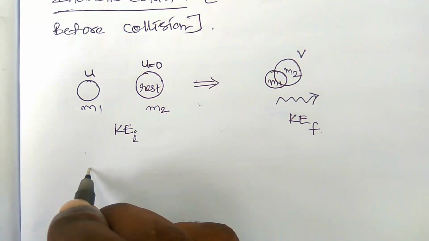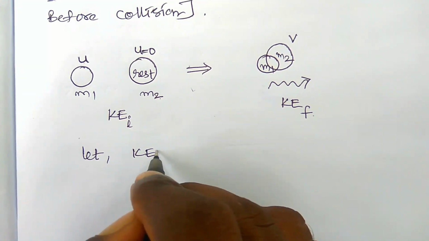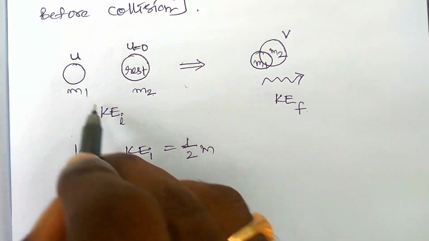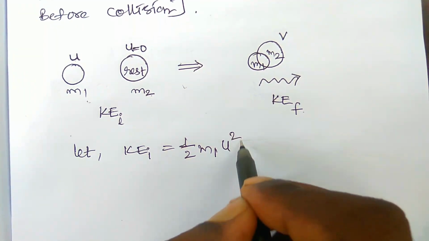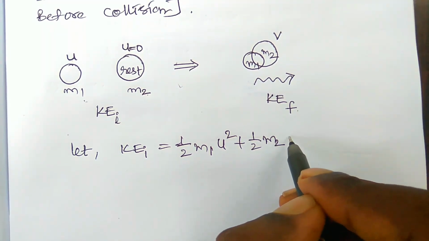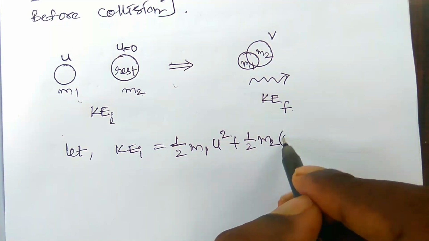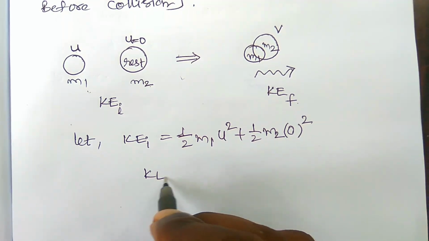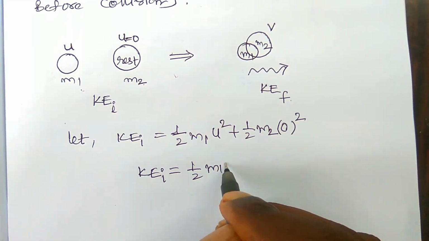Right, let us write the initial kinetic energy KEI. It is equal to 1 by 2 m1 u square plus 1 by 2 m2 times its velocity squared. What is the u value? It is 0 because it is at rest. Then KEI is equal to 1 by 2 m1 u square.